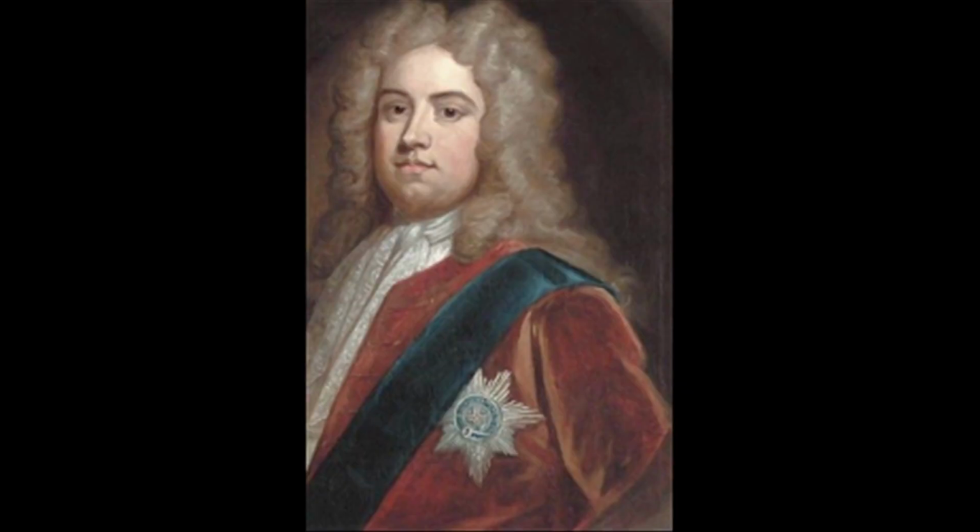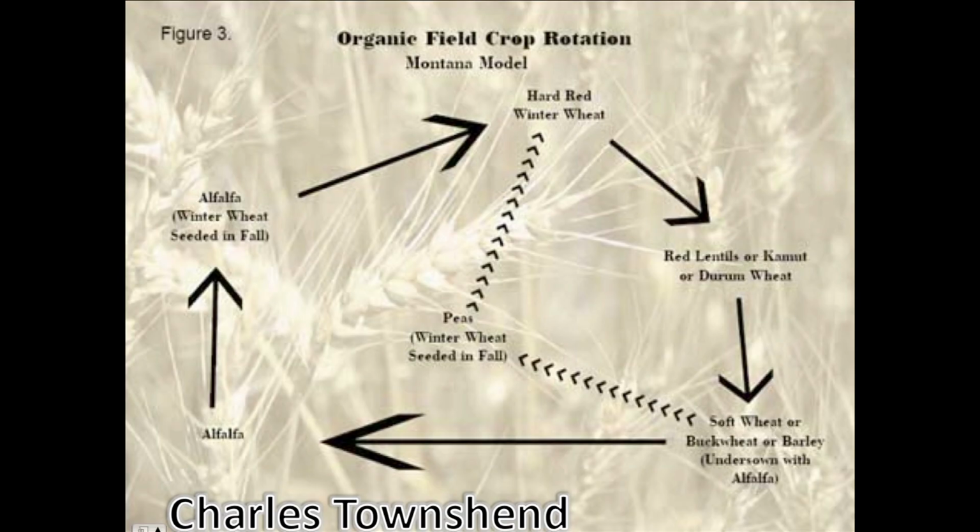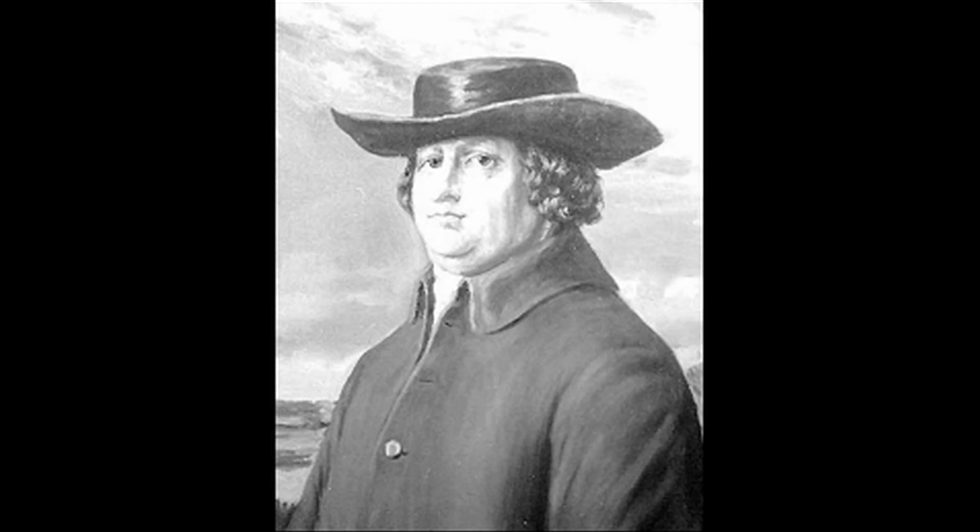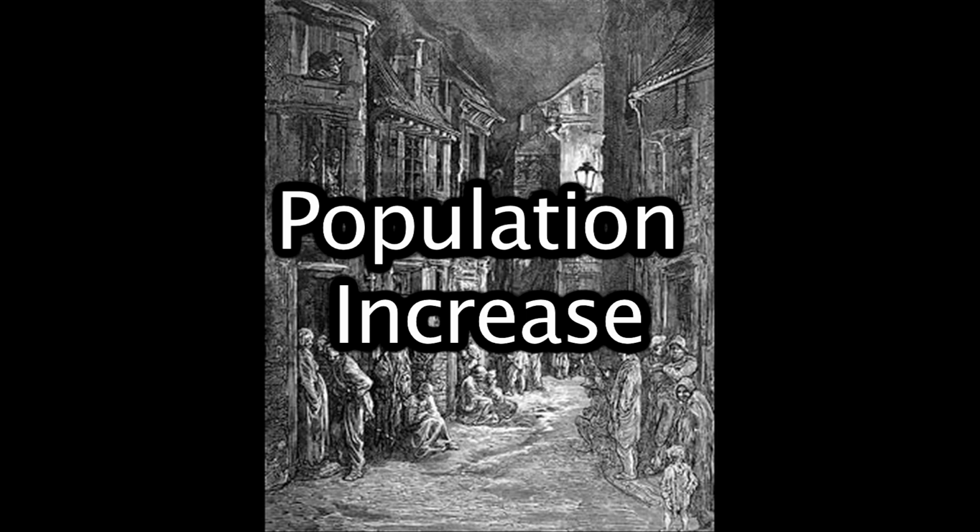The concept of crop rotation was also invented by Charles Townshend. The crops grown on each parcel of land were rotated each season in order to maximize the use of the land. Lastly, Robert Bakewell improved livestock through the use of selective breeding.